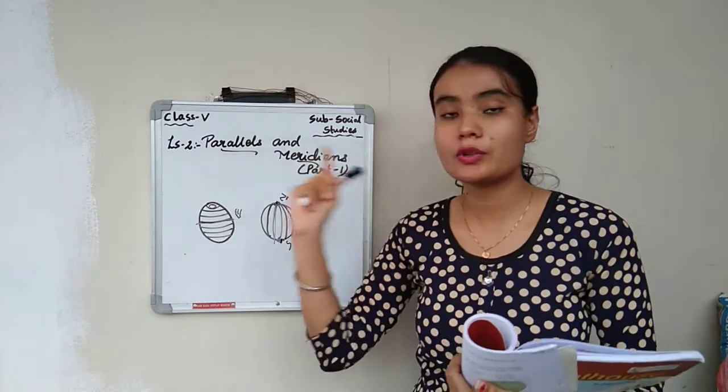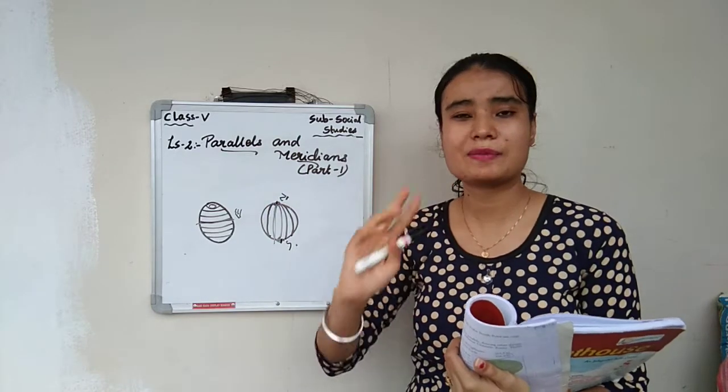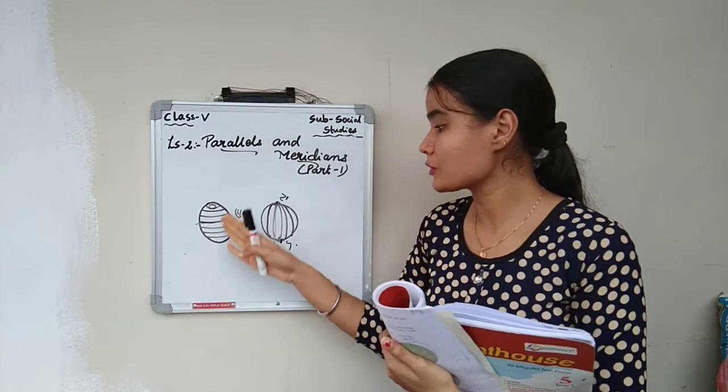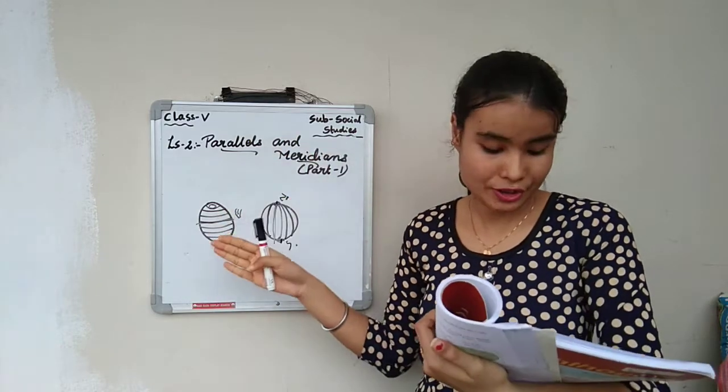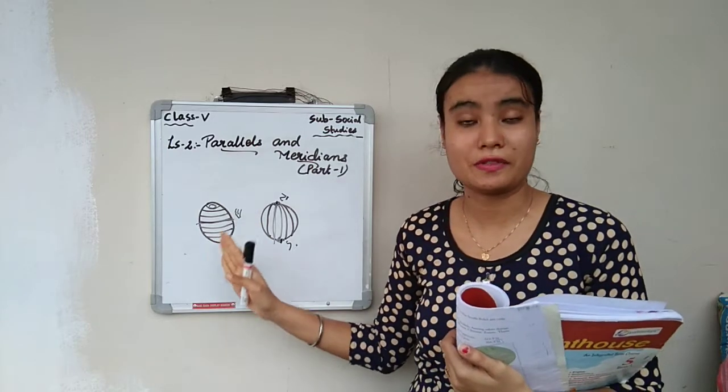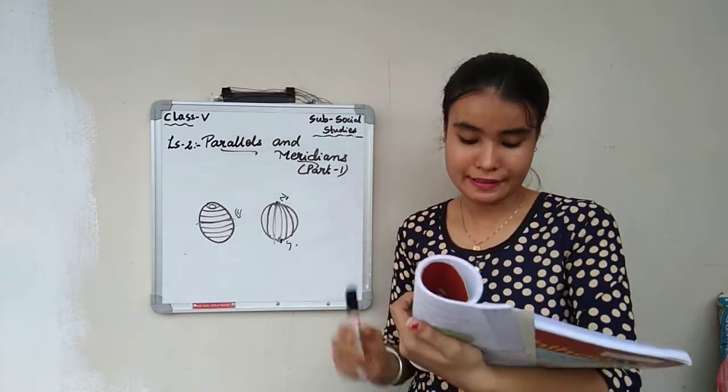These are what? Circular lines. Okay, circular means what? Round. So these are called as what? Circular lines. That's the reason it is also called as what? Lines of latitude or parallel lines. This type of lines is called as what? Lines of latitude or parallel lines.